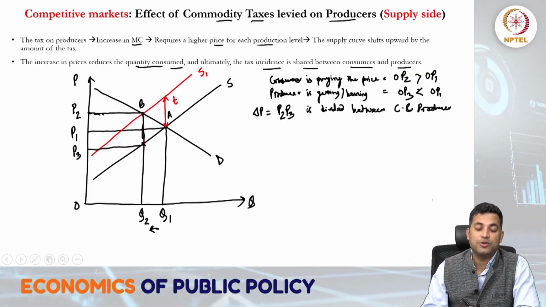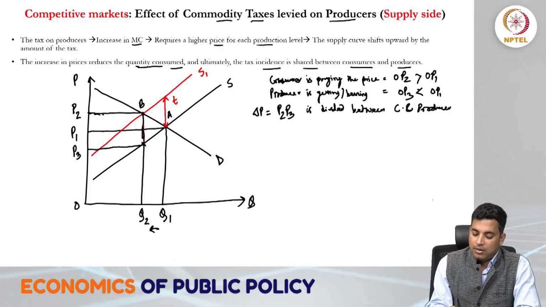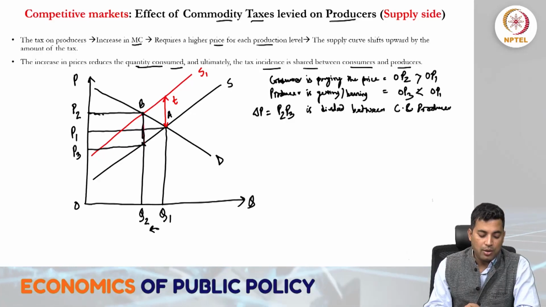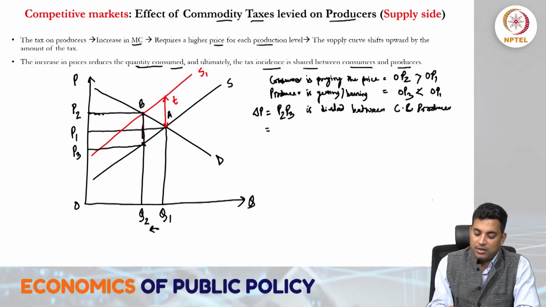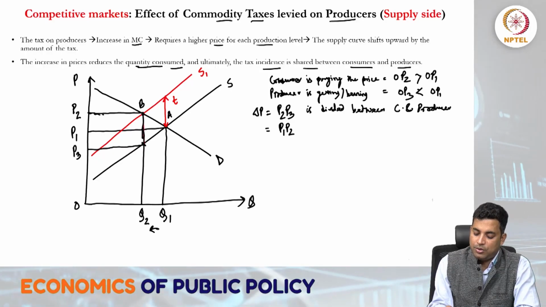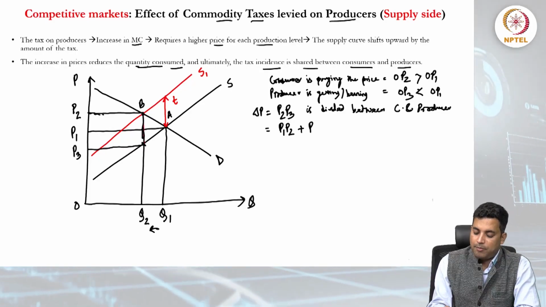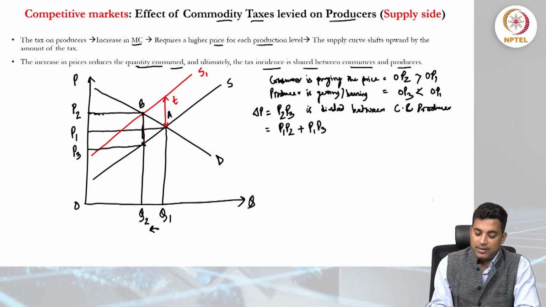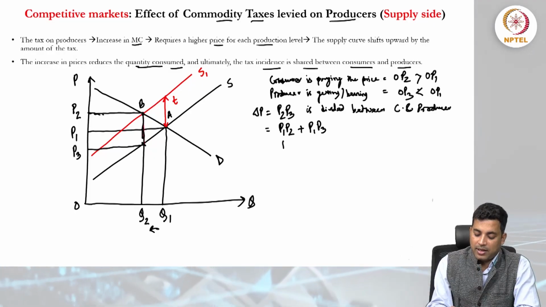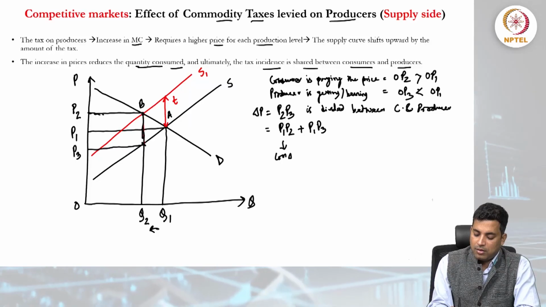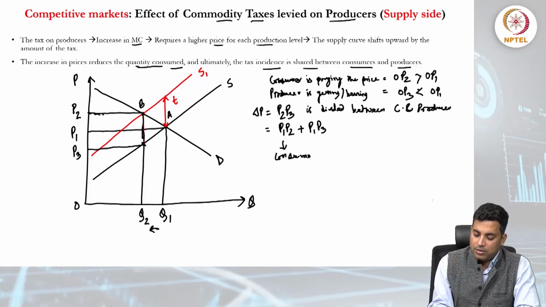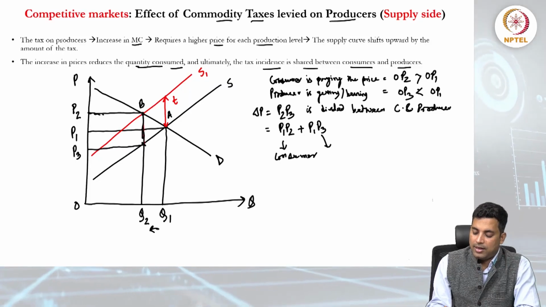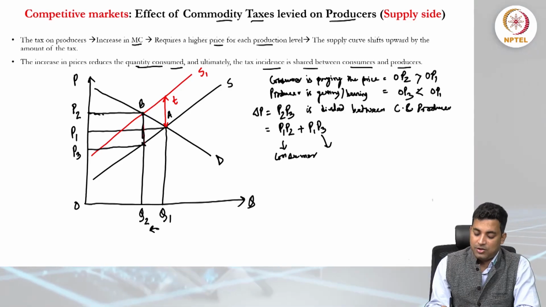P2 and P3 is divided into P1P2 plus P1P3. P1P2 is shared by the consumer, and P1P3 is shared by the producer.